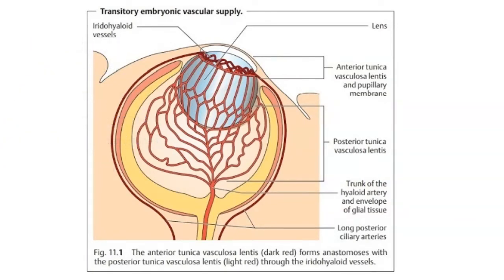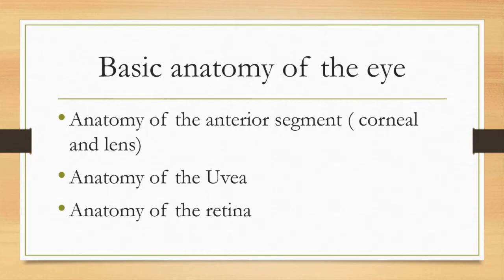The lens has 3 proteins. These are called the alpha crystallin and beta gamma crystallins, and these are heat shock proteins or chaperones. They maintain and preserve the cytoskeleton, and they maintain the protein, preventing denaturation of the protein, as we will see in the upcoming lecture. As we have taken the basic embryology, now we will talk about anatomy of the anterior segment, cornea and lens, sclera, anatomy of the uvea, and finally anatomy of the retina.